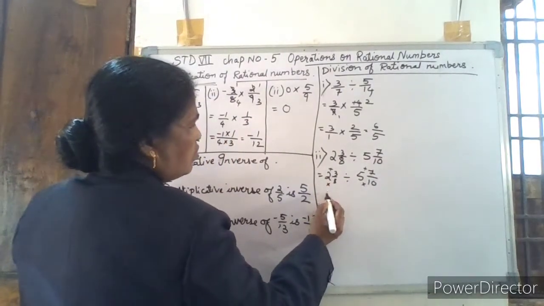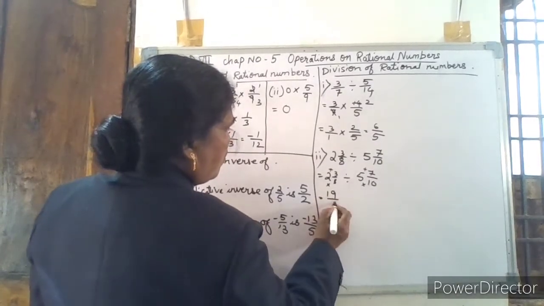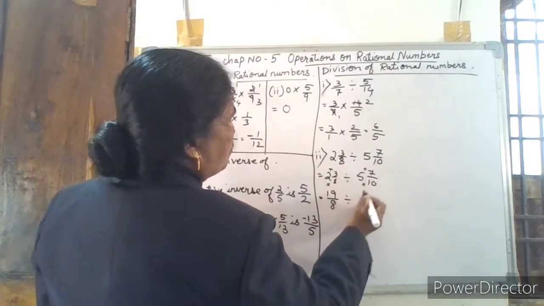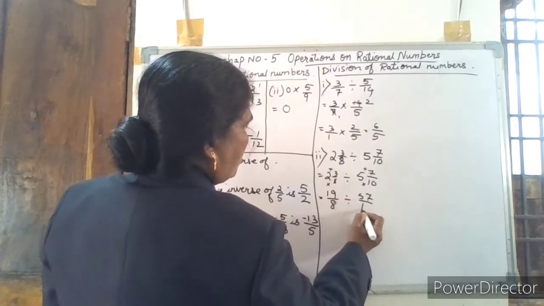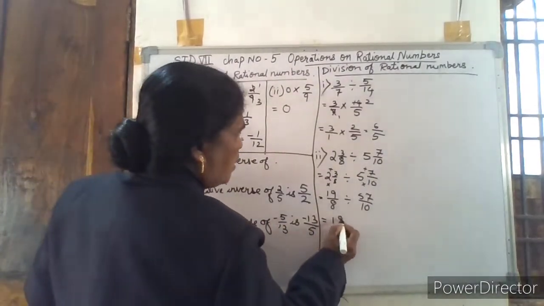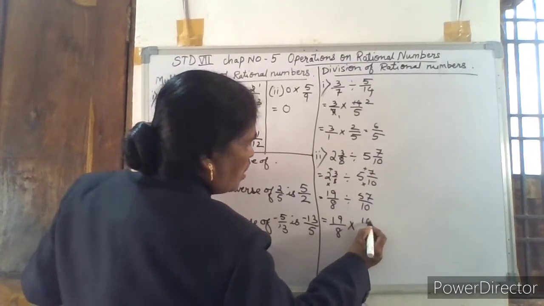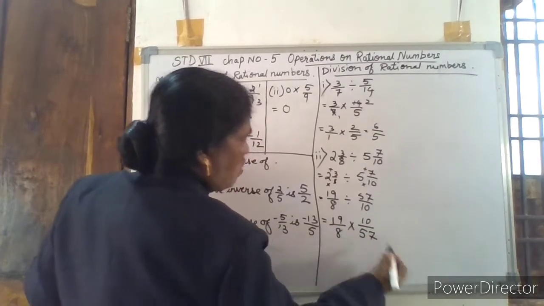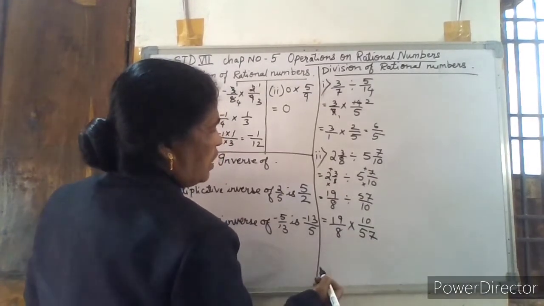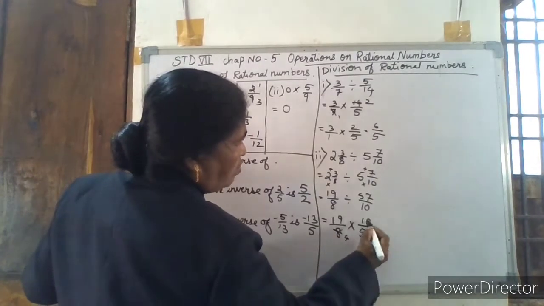So it is equal to 19 by 8 divided by, 5 tens are 50, 50 plus 7 is 57 by 10. Now go to multiplication. So it is 19 by 8 multiplied by the reciprocal, 10 by 57. Here you can cancel 8 and 10. 2 fours are 8, 2 fives are 10.